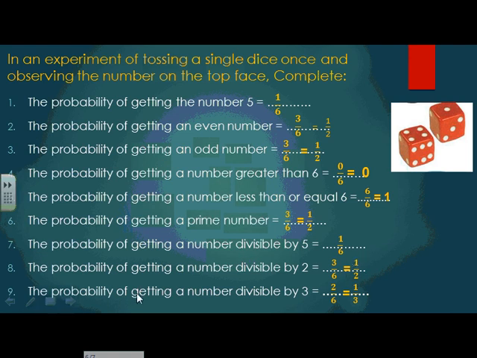The last question, the probability of getting a number divisible by 3. In numbers from 1 to 6, which numbers am I going to divide by 3? I can divide the 3 and the 6. Excellent. So how many numbers do we have? 2. 2 over 6. And I'm not going to leave the fraction as it is. I'm going to simplify it. I'm going to divide the 2 and 6 by, excellent, 2. 2 divided by 2 is 1, and 6 divided by 2 equals 3. So it equals one third.